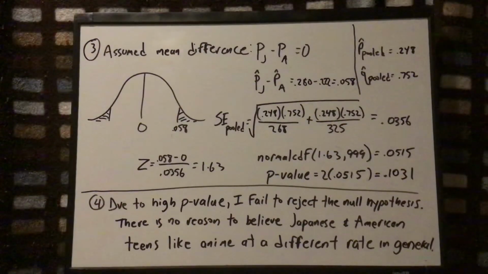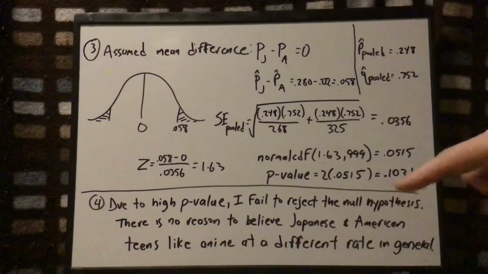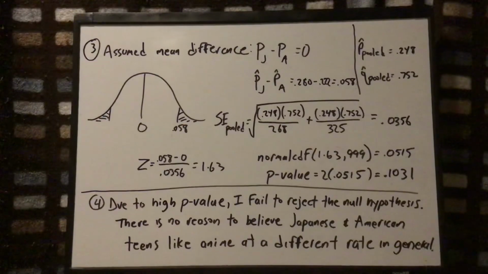So my conclusion, the big deal is the end, getting this number, this p-value, and then making the correct conclusion. So once again, the conclusion is that even though I have a sample difference of 5.8, it's not unusual to get that if the original difference was nothing. So this isn't rare enough for me to question the null. Therefore, I'm going to conclude that Japanese and American teens like anime at the same rate, or if it is a different rate, I have no evidence that it is different.